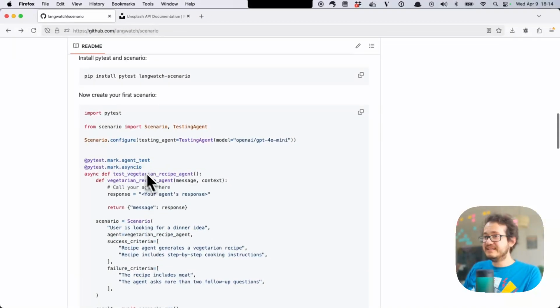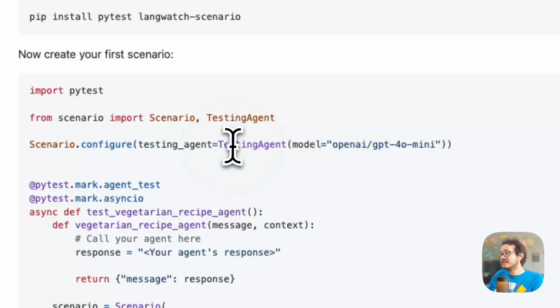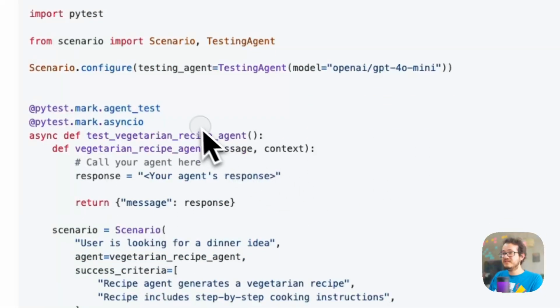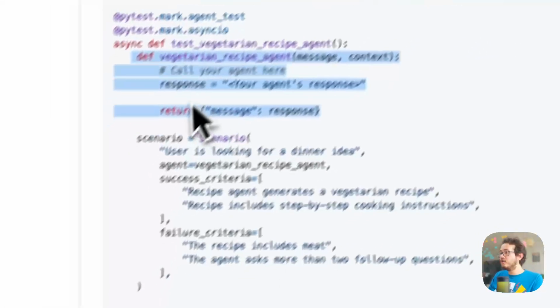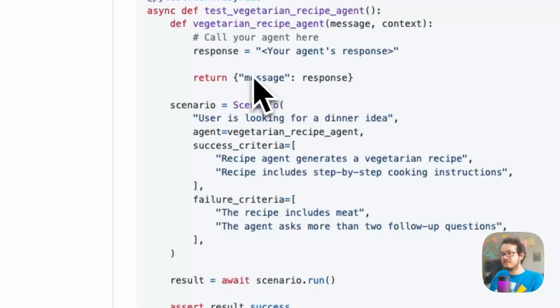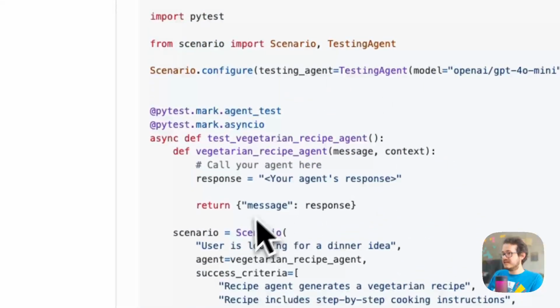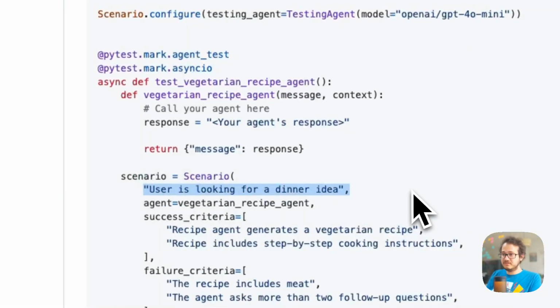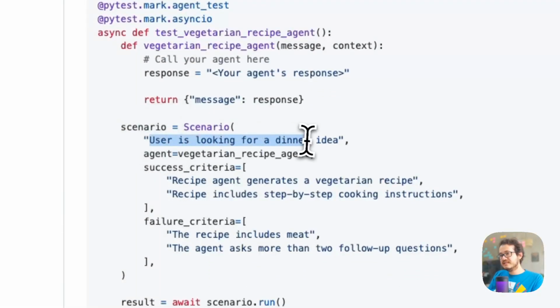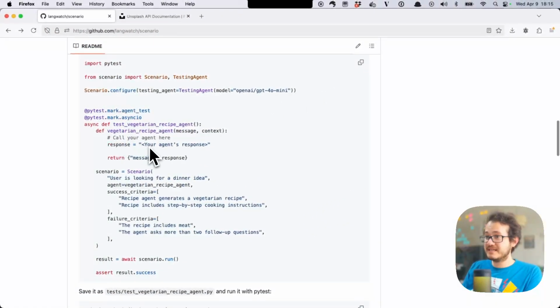All you do is define your testing agent, so your agent that will be executing those scenarios. Here I'm using GPT-4o Mini, and then your scenario. So first you define how you call your agent that is being tested right now, right? And then you define the scenario, what's going to happen there. This is the description of the scenario, which will be understood by the testing agent. And then the testing agent is going to simulate your user, is going to try to behave as a user would to follow the scenario, right? So the scenario here is that the user is looking for a dinner idea. And what I'm testing is my agent, which is a vegetarian recipe agent, right?